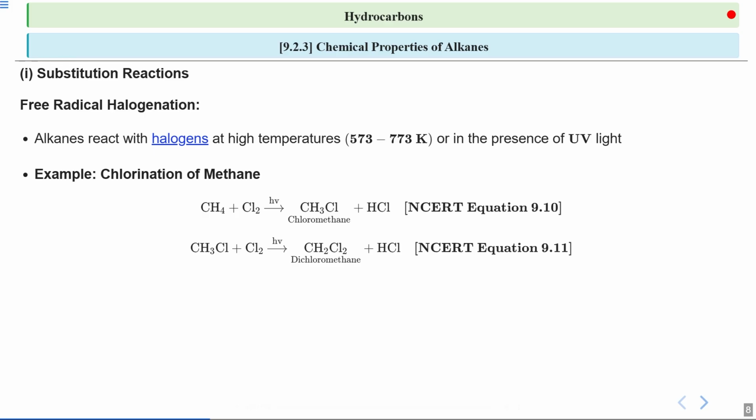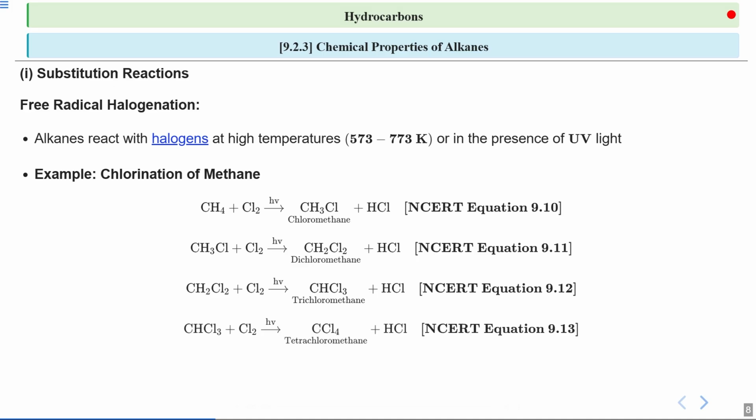This shows how multiple substitution can occur, leading to different products. The reaction can proceed even further, where dichloromethane, CH2Cl2, can further react with chlorine to form trichloromethane and hydrochloric acid. Each step involves replacing another hydrogen atom with a chlorine atom. Finally, trichloromethane, which is CHCl3, can also react with chlorine to form tetrachloromethane and hydrochloric acid.